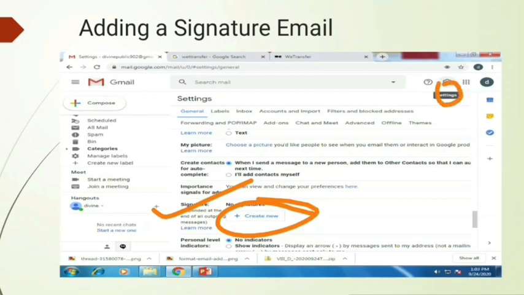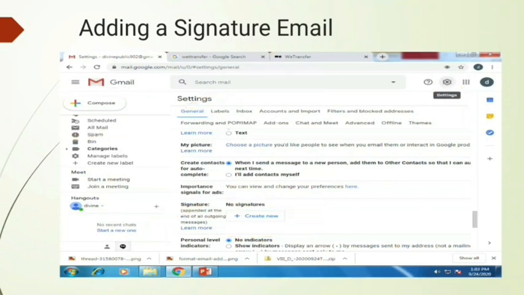Here you can find the setting, and the setting will open, and you can find a signature, and just click on create new. You can write your contact number, your name, your address, whatever you want to write, and insert that message for all the recipients. Once you click on this compose button, every time, you will find this message shown in the signature that you have created. So this way you can create it: go to this setting option, then go to signature and the create new option.